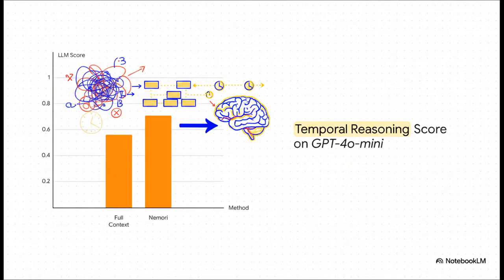The results absolutely speak for themselves. When researchers tested temporal reasoning using GPT-4o mini, providing the entire raw, messy context only yielded a score of 0.562, but when they used Nemori's highly structured episodic memory chunks, that score skyrocketed to 0.710. It is definitive proof that throwing massive amounts of raw data at an AI is vastly inferior to feeding it a highly organized, cognitively aligned memory structure.